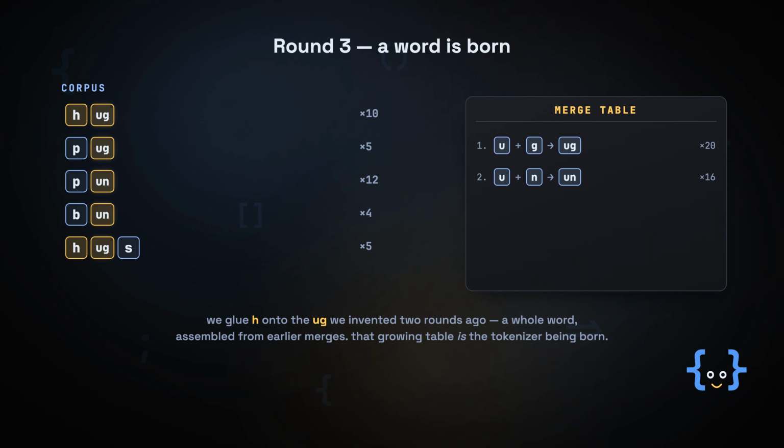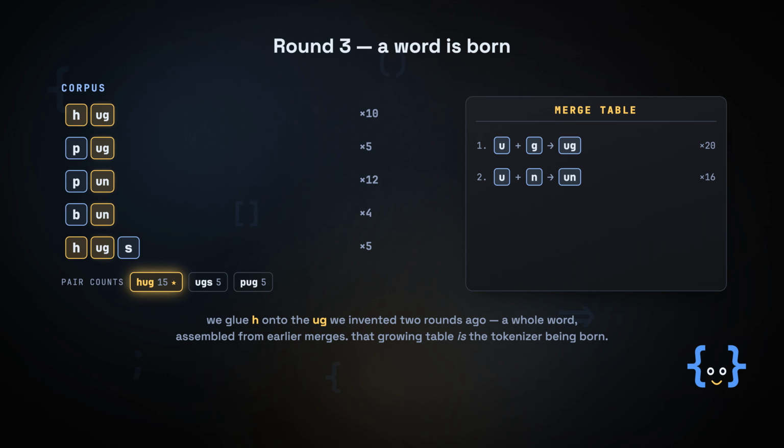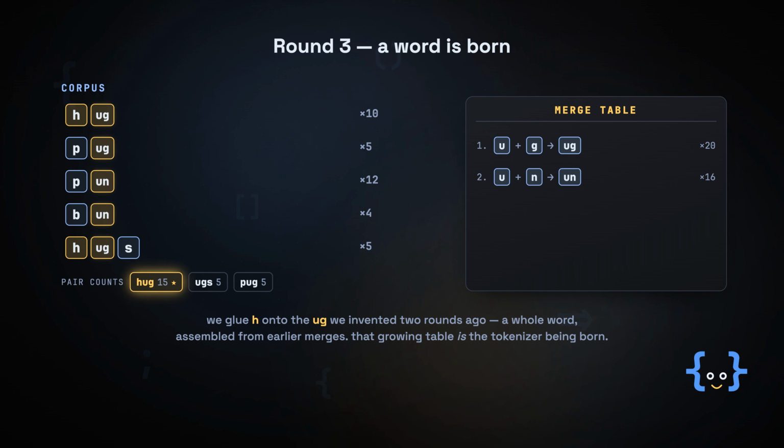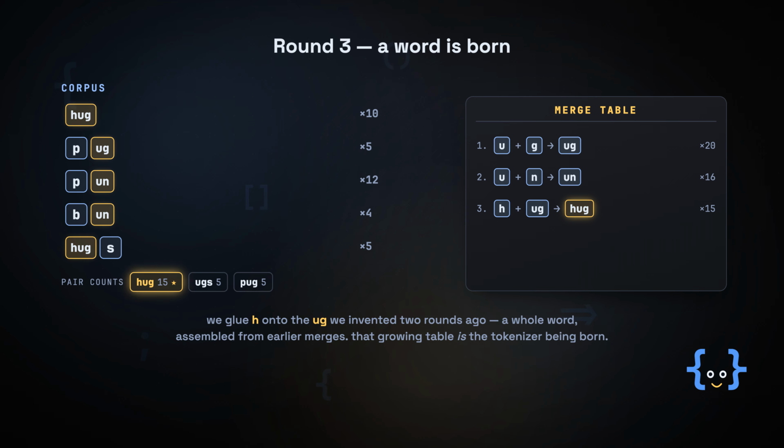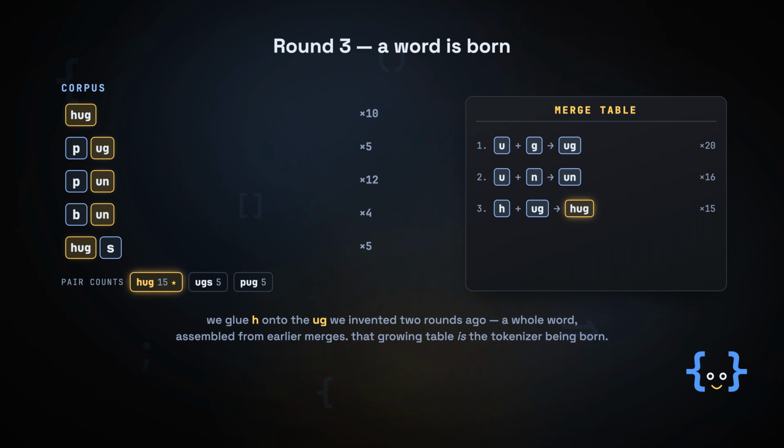Now, round 3, and this one is beautiful. We recount, and the winner is the pair that glues an opening H onto the ug tile we just made, 15 times. But look closely at what we're merging. That ug isn't a letter anymore. It's a piece we invented 2 rounds ago. So gluing onto it gives us the whole word hug as a single token, assembled out of earlier merges, like a thing built from smaller things you already made. A real word born from the algorithm, not handed to it. The table now has 3 rules. And the moment of clarity is this. That growing table of rules? That is the tokenizer being born, line by line.